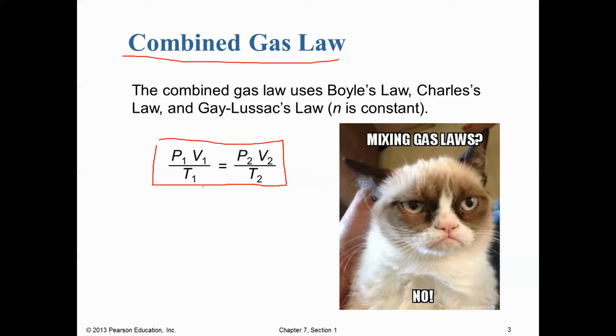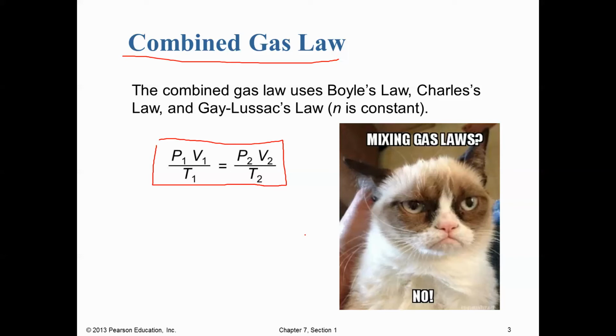Some things to note here are that pressure and volume can be in any units we wish. We could use whatever units of pressure, whatever units of volume we want, as long as they're in the same units. In other words, P1 and P2 must have the same units, V1 and V2 must have the same units, but other than that we can use whatever units for volume we'd want. Like for instance, we could use tablespoons or something.